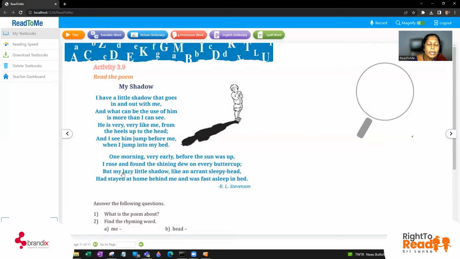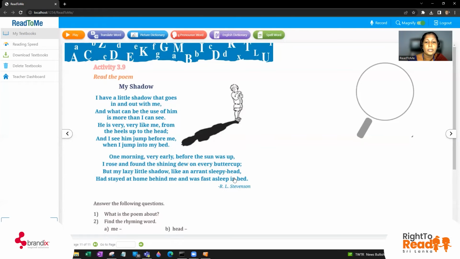Okay. My lazy little shadow, like an errant sleepyhead. Now he's telling the shadow is lazy. So, what can you say about this boy? Is this boy lazy? Yes, because he is getting up all the days. I think he's getting up not early in the morning, but late. Because of that only, he can see the shadow. We'll see. Like an errant sleepyhead.